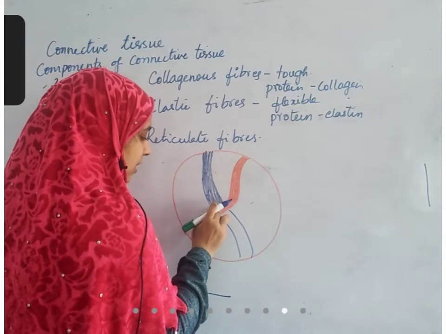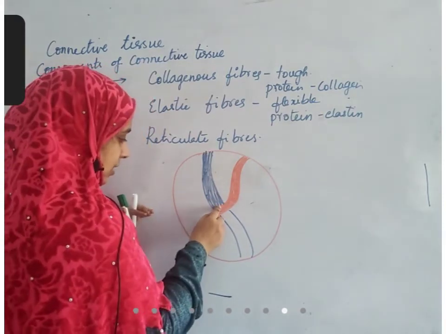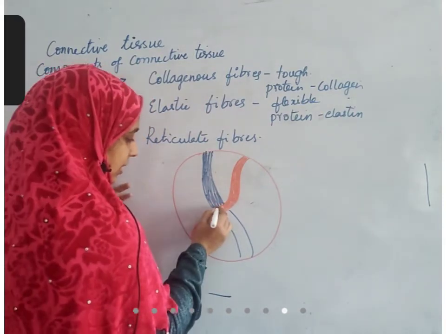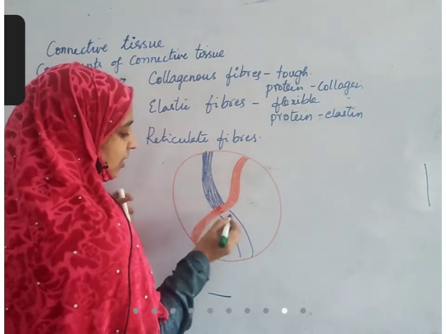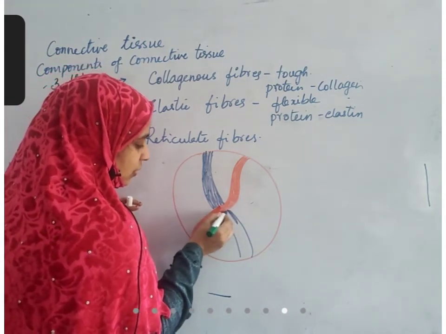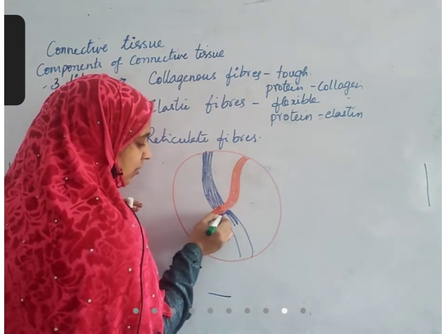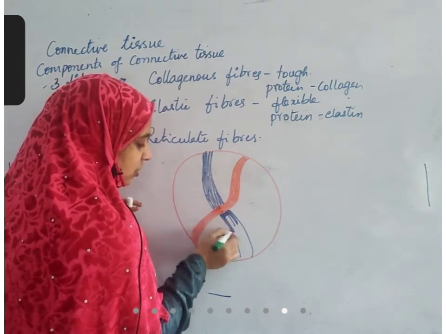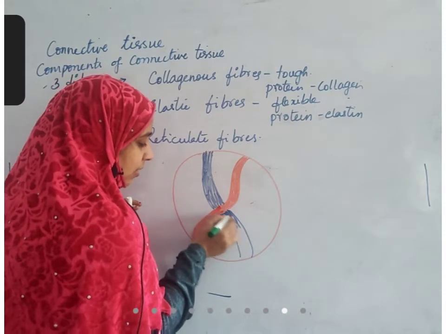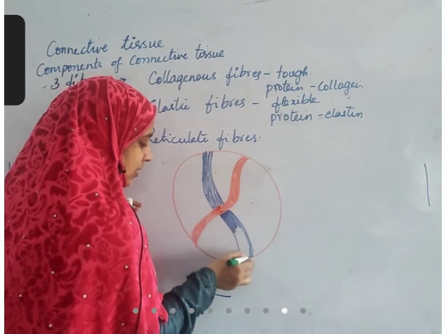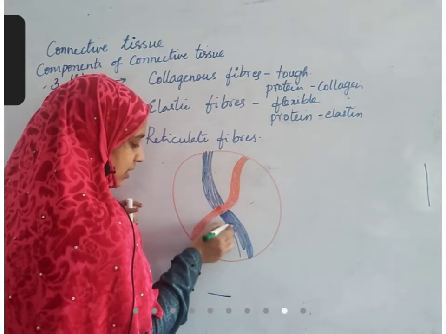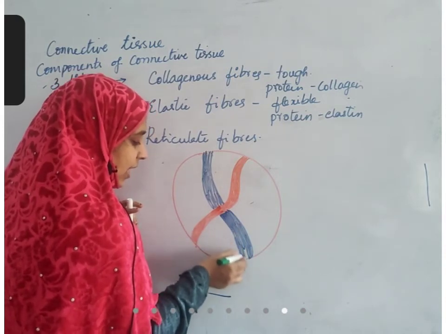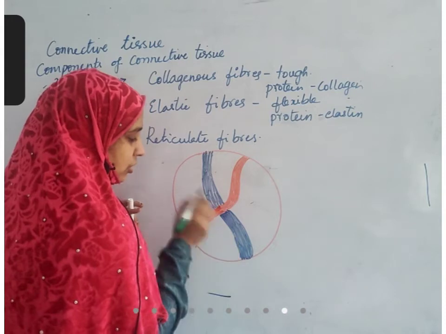They are usually present in skin area, in all those regions which contract and relax. Can you guess some of the regions which contract and relax? Heart muscle needs to contract and relax. Yes or no? Lung muscles need to contract and relax. So around those lung muscles and heart muscles, this type of elastic fibers are present.